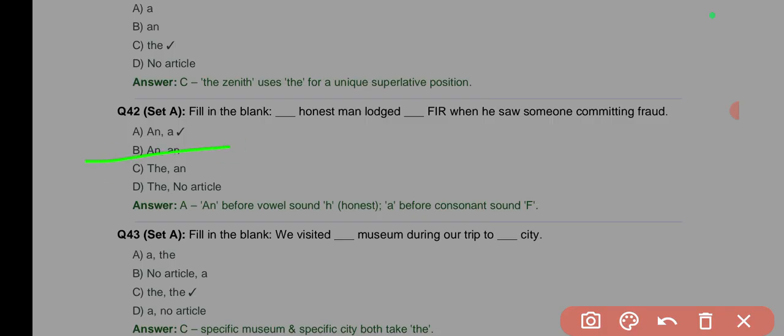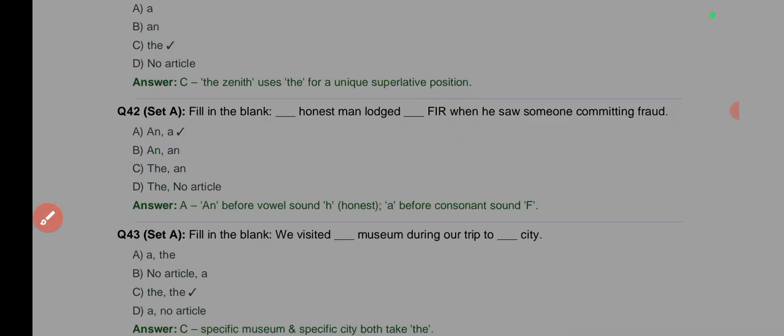So the answer is B. An honest man lodged an FIR, because although F is a consonant letter, the sound begins with a vowel sound, A.